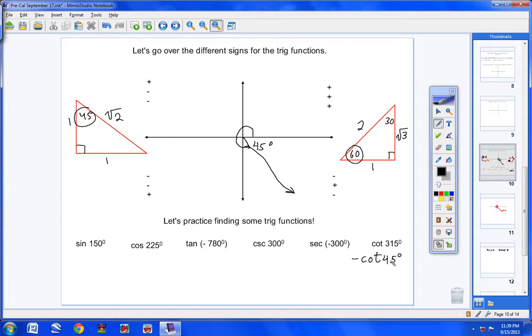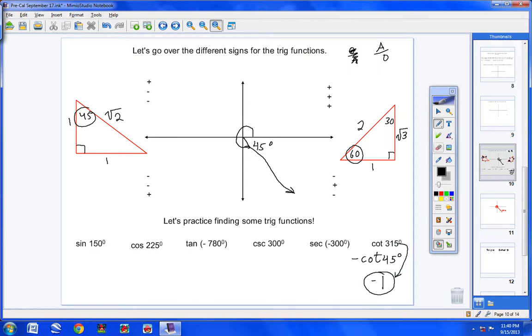Now what is the cotangent of 45 degrees? Well, hold it. We know tangent is opposite over adjacent, TOA. Cotangent is the inverse, so cotangent would have to be adjacent over opposite. So we're dealing with 45 degrees. Adjacent would be 1 right here. Opposite would be 1, so 1 over 1 is 1. So the answer is 1, but don't forget to bring down your negative sign, so negative 1. So the cotangent of 315 degrees is negative 1.